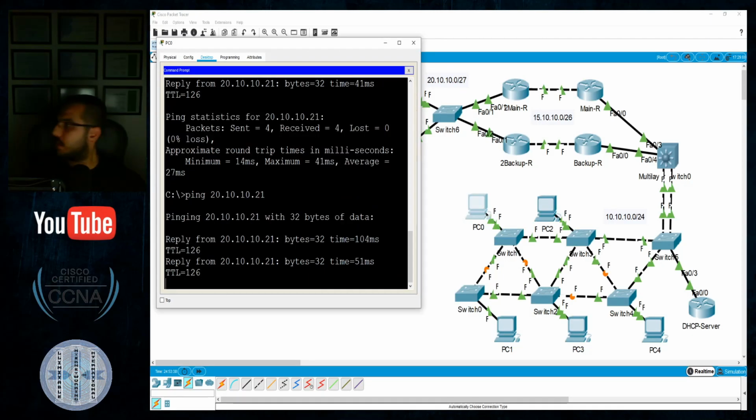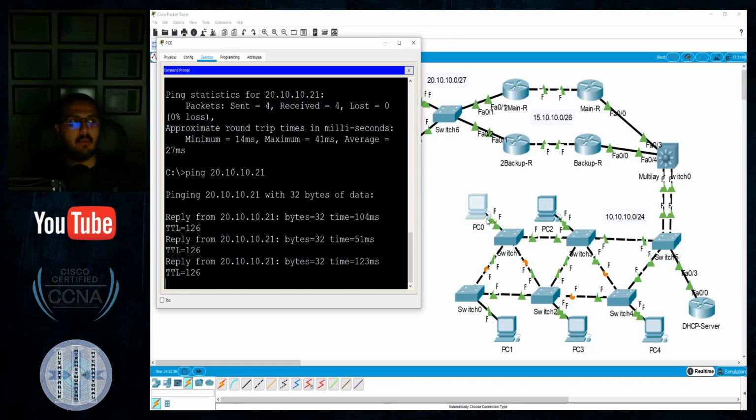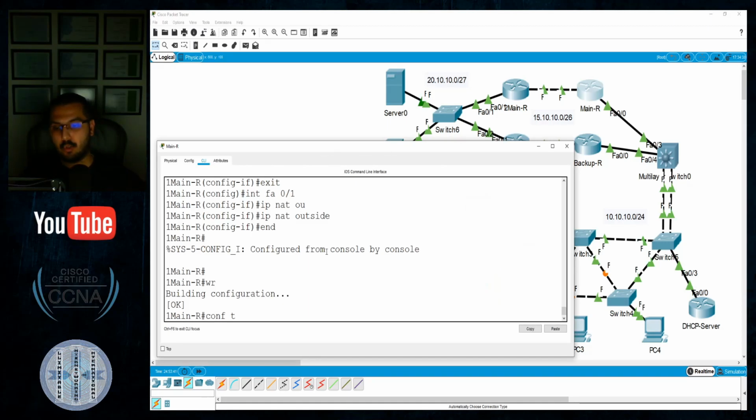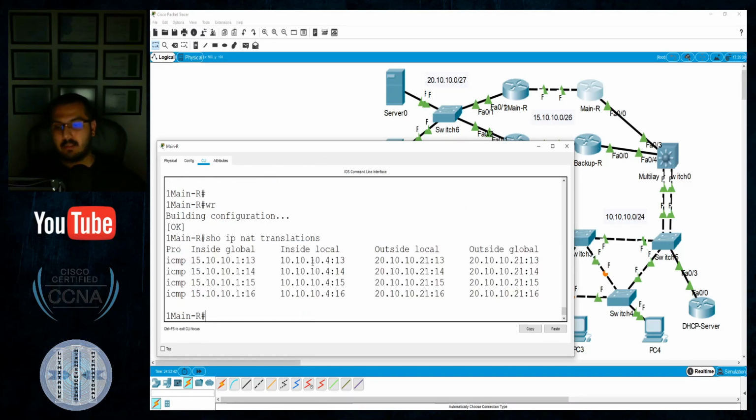Do the ping again and see if that will hit anything. There is a ping, there is reachability. Let's see how this PC reached the internet by issuing the command show IP NAT translations. Okay, so inside local I have a private IP address that globally was translated to 15 that reached out 20 dot something. Translation is successful.